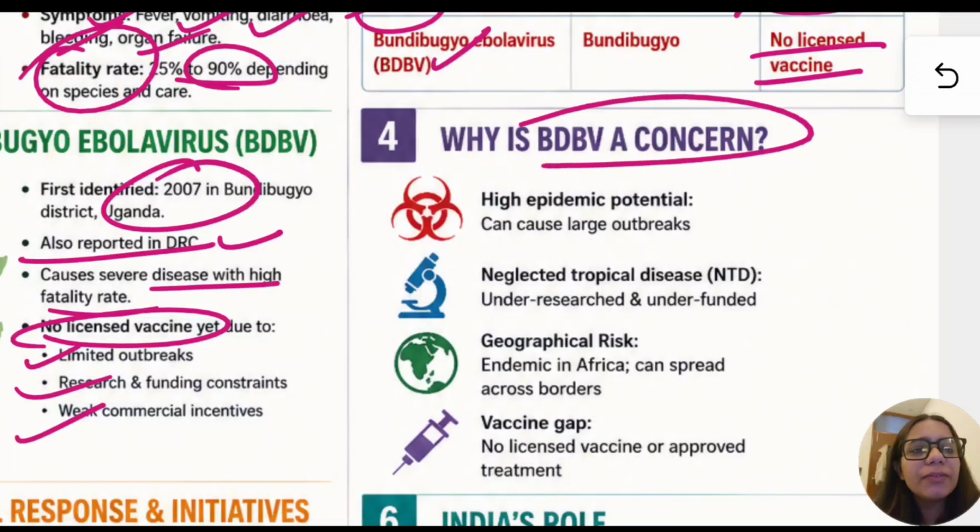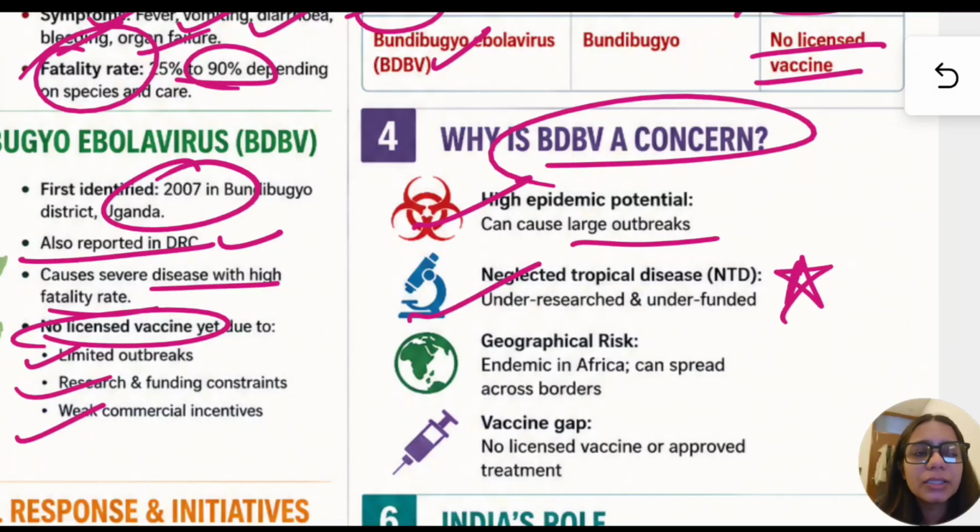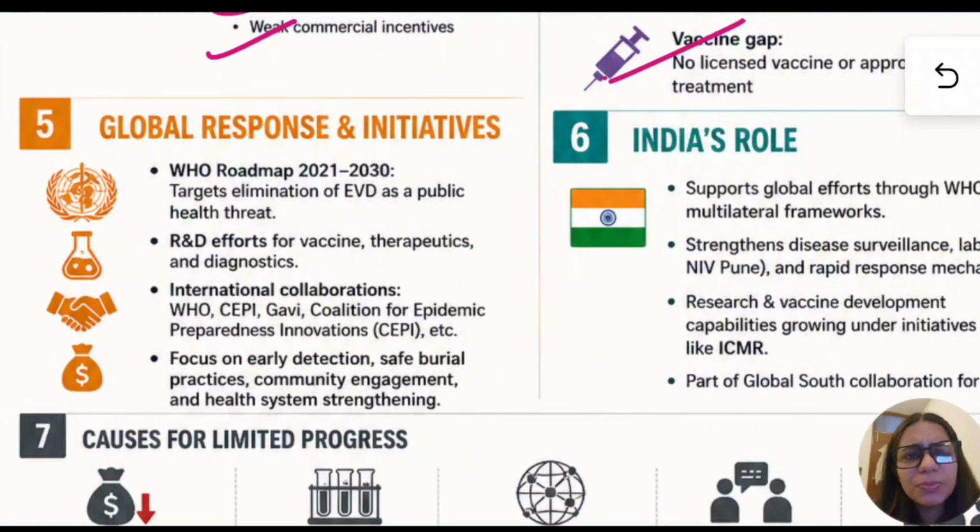Now, why is BDBV a concern? Because it has high epidemic potential. It can cause large outbreaks just like coronavirus. It is a neglected tropical disease. You have to remember that it comes under NTDs. Then there is a geographical risk and there is a vaccine gap. Global response: there are not many responses for it, but a WHO roadmap has been there, and international collaborations have been there. Now WHO and Gavi have collaborated, but there has been no vaccine, which is very surprising. The focus is on early detection, etc.